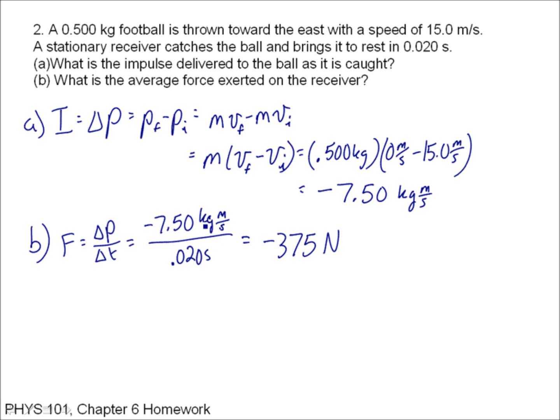That makes this kilogram meters per second squared, which is a newton, and it's negative. The ball is thrown to the east initially, so its velocity is to the east, and the force that acts upon it has to be in the negative direction in order to bring it to rest, and it's negative 375 newtons.